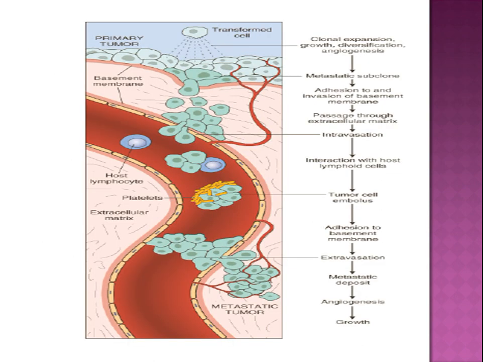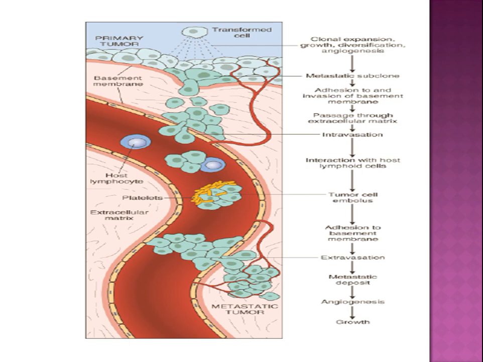This is the diagrammatic review: clonal expansion, growth and diversification, and angiogenesis. They lead to a metastatic subclone, with invasion of basement membrane, passage through the extracellular matrix, and intravasation.